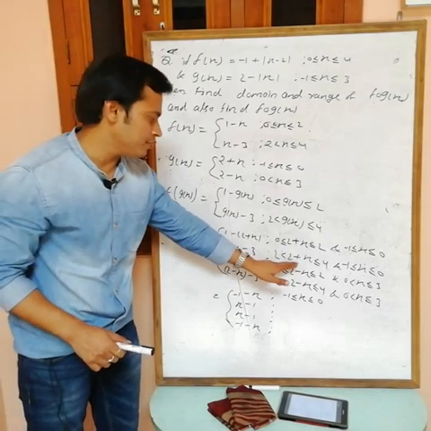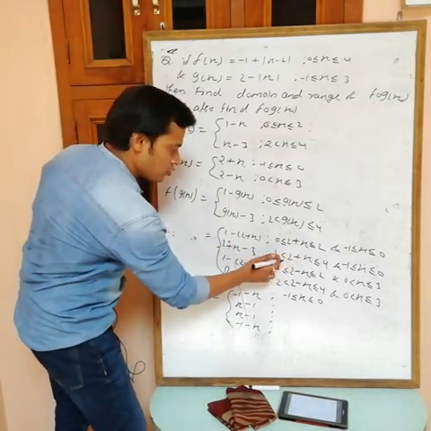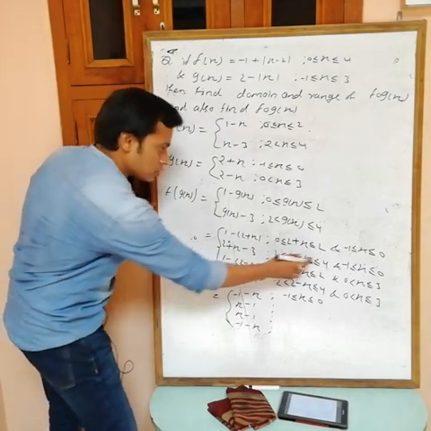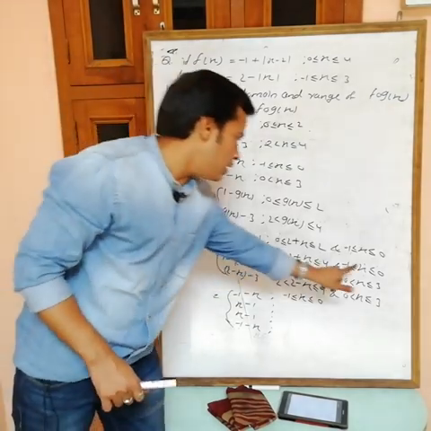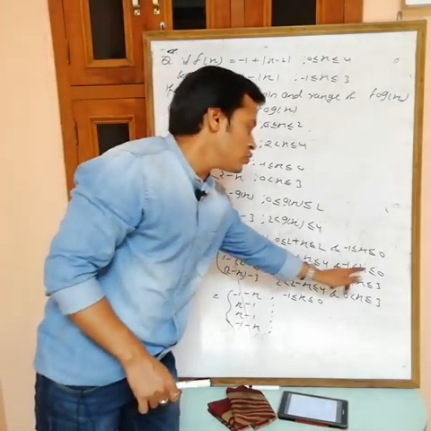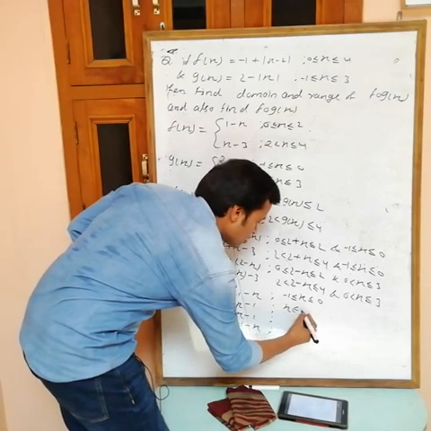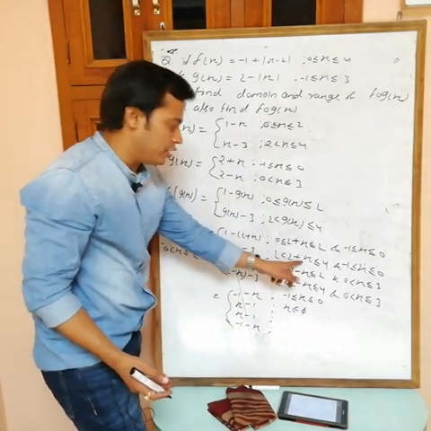Now solve this one. If you subtract 2, this one is 0, this one is x, and this one is 2. Now the intersection of this one and this one: 0 to 2 and minus 1 to 0, no intersection. So x belongs to the empty set. There is no value of x satisfying both inequalities.